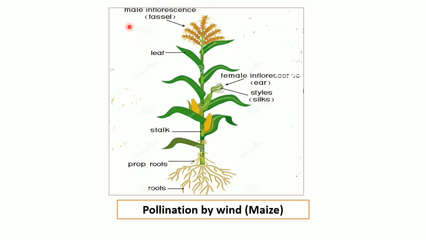In the uppermost region, the male inflorescence is there. It is a tassel type of inflorescence. Secondly, the female inflorescence is also located here. And now these are the flowers. In the floral whorl, the presence of stamens produces an anther, and here the versatile anther is located. So this is a good example of anemophily. An example is maize.